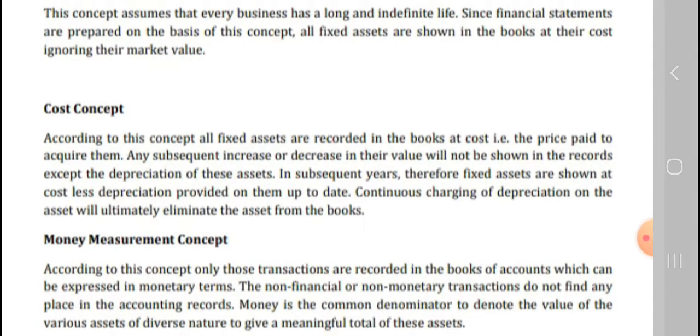Cost concept. According to this concept, all fixed assets are recorded in the books at cost, the price paid to acquire them. Anything that deals with the accounts, such as buying or selling products, how much we sold, how much product we prepared, or the expenses, will all be held in the accounting books.